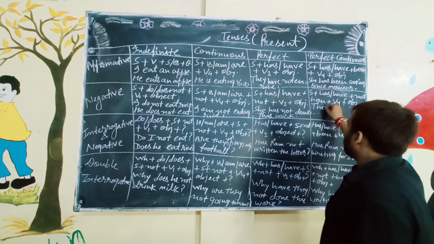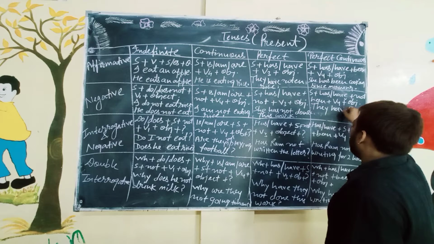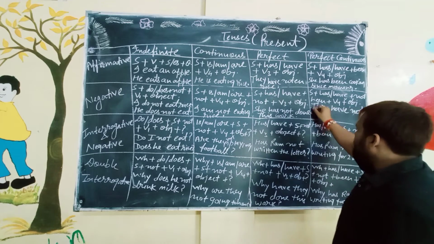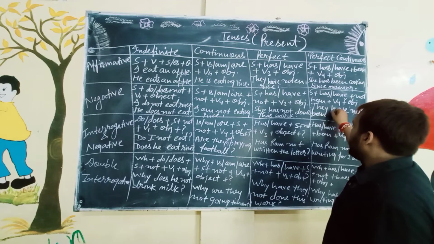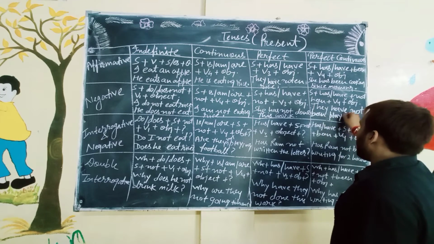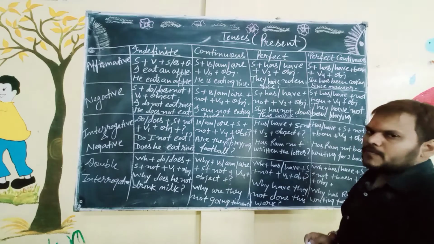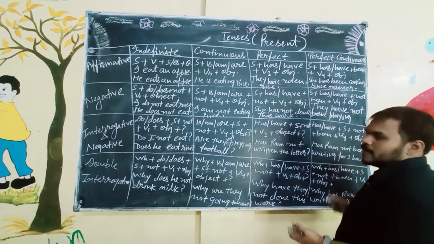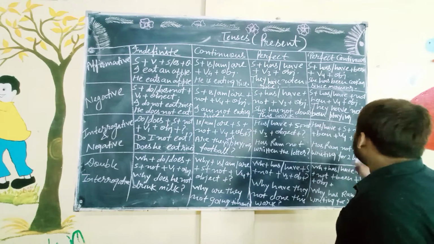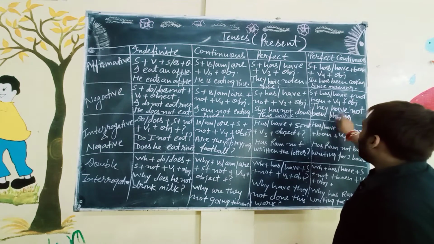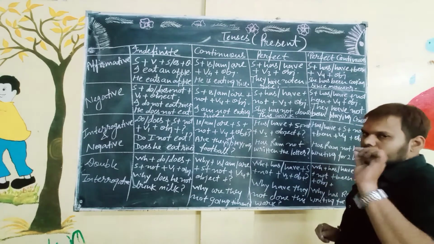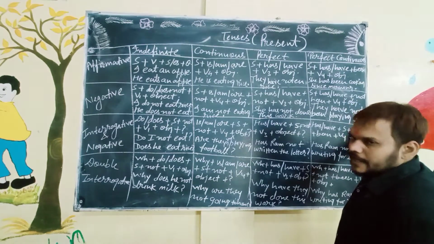They have not been playing cricket. Object cricket. Number of friends love cricket. They have not been playing cricket. I have written in small words. It's cricket. Okay.